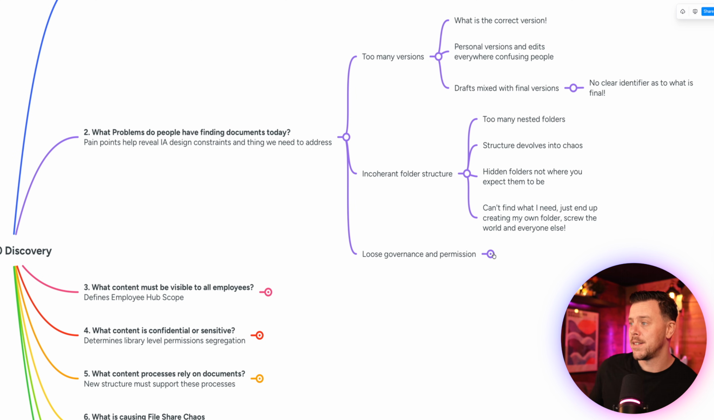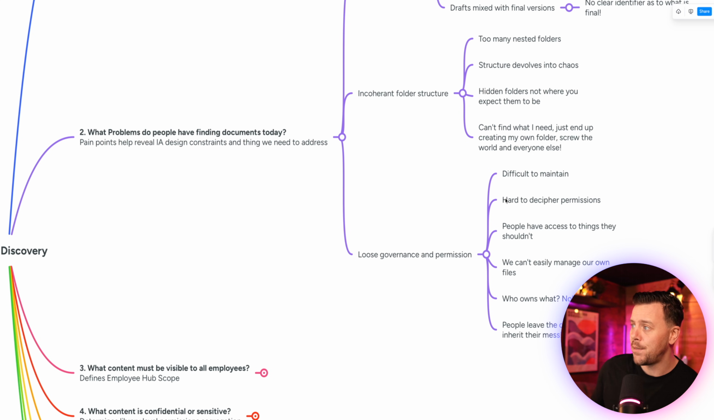And then loose governance and permissions, right? So this is difficult to maintain, hard to decipher the permissions. People have access to things they shouldn't, which is dangerous, right? We can't easily manage our own files, and who owns what? Nobody knows. People leave the company and we inherit their mess. This is horrible and always a common one. That's the problem with these kinds of nested folder structures. They represent a single person's vision of the world. It becomes static. And a lot of the time they're just not logical to anybody else.